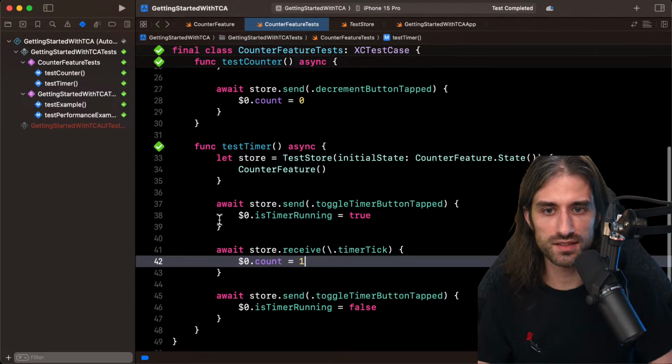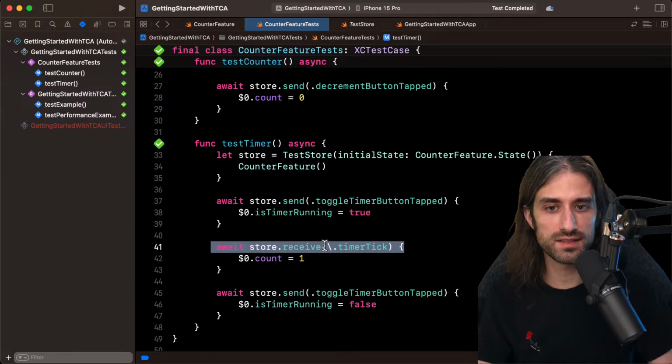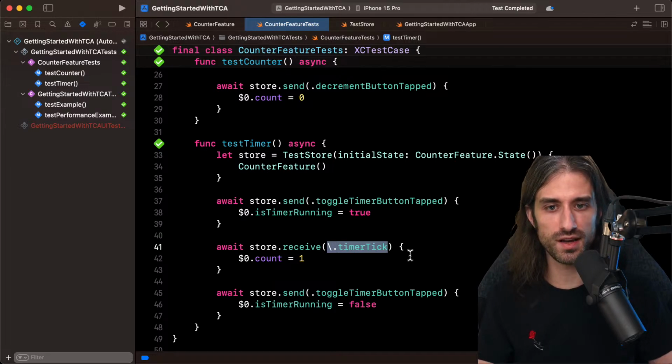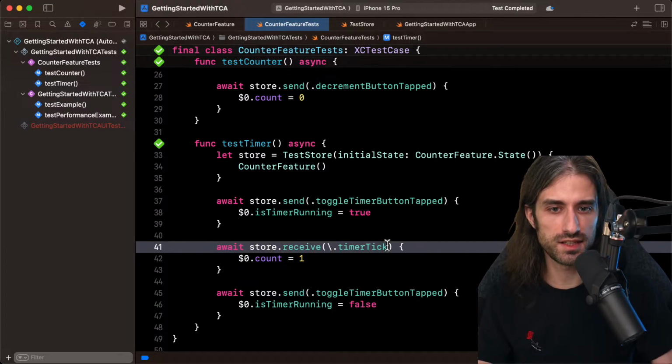So when you read the test, it says send this action to the store, then wait until the action timer tick is received, which should be emitted if the timer is working as expected, and then send toggle timer button tapped again. And if timer tick is not emitted by the timeout, then I guess the test is considered a failure.